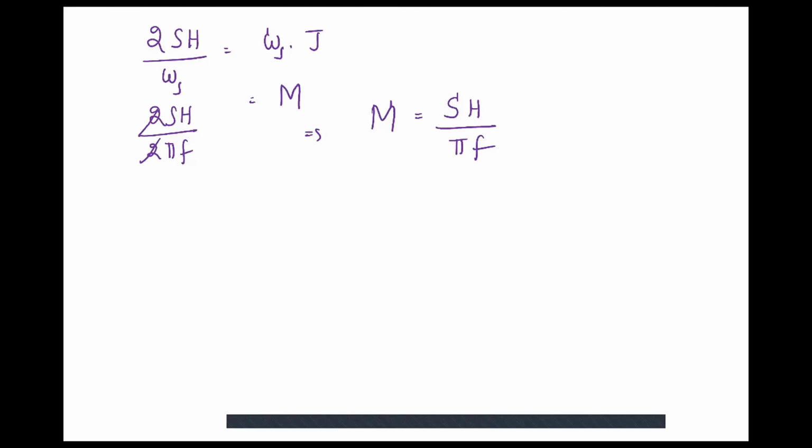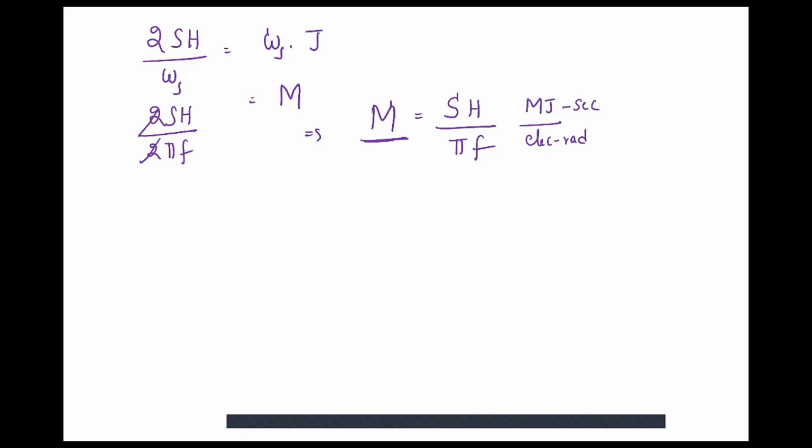Again, what is the unit of SH? Megajoules. Energy stored is megajoules. What is the unit of pi? Electrical radians. What is the unit of F? Hertz. 1 by F is second. So megajoule second per electrical radian.